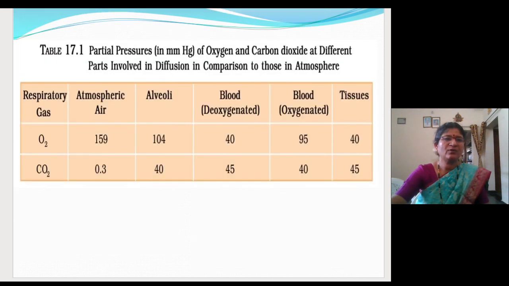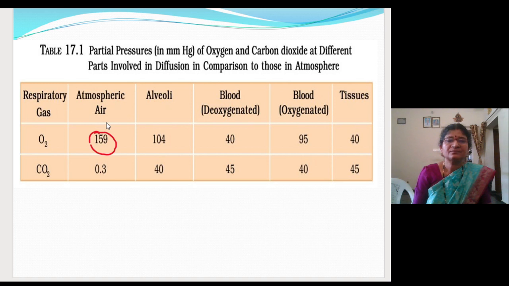Okay, here we have got a chart of partial pressure which is given in the NCERT. Partial pressure in the atmospheric air is very high. Partial pressure of oxygen in the atmospheric air is 159 mm of mercury. So usually partial pressure of air, how do you measure?